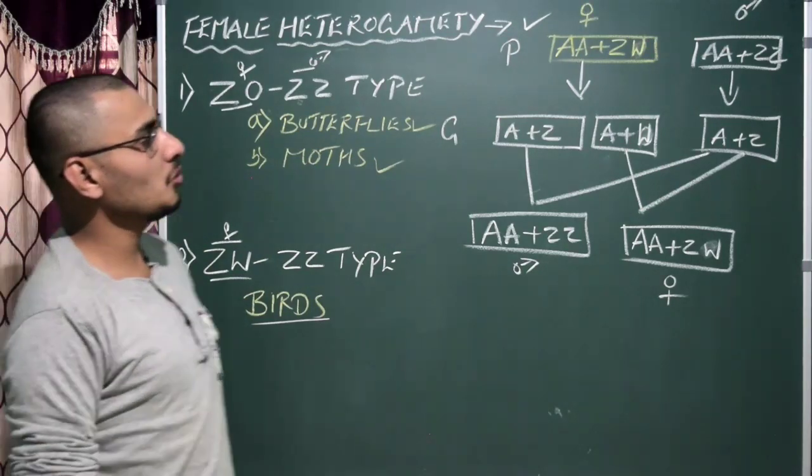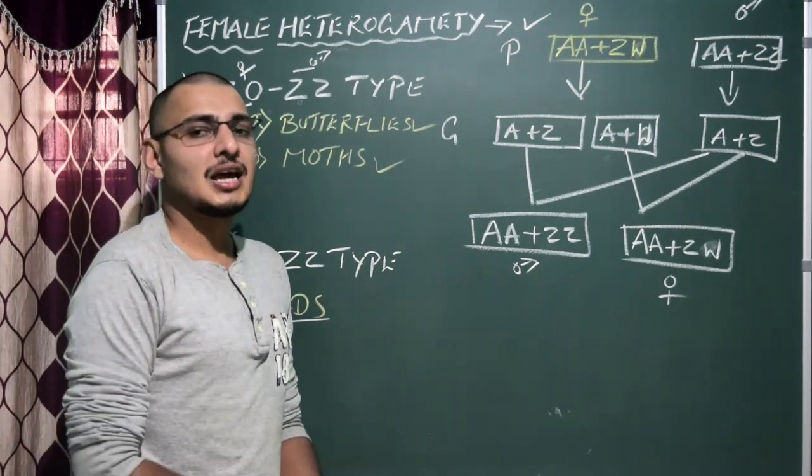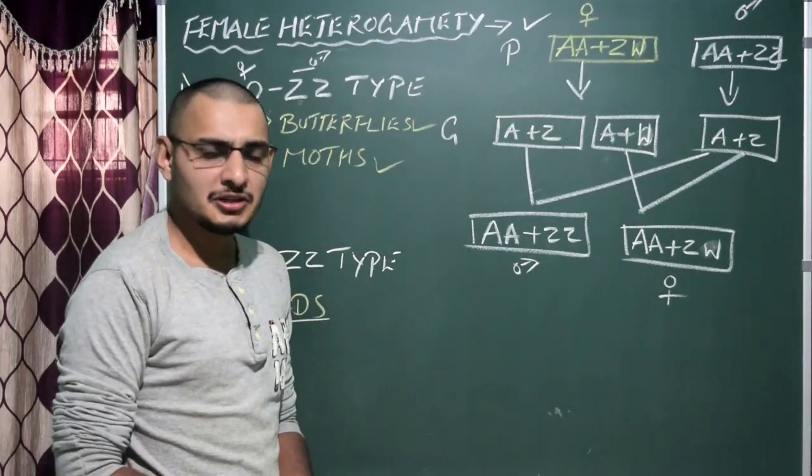We will discuss about haplodiploid type of sex determination in honeybees. It is also called as